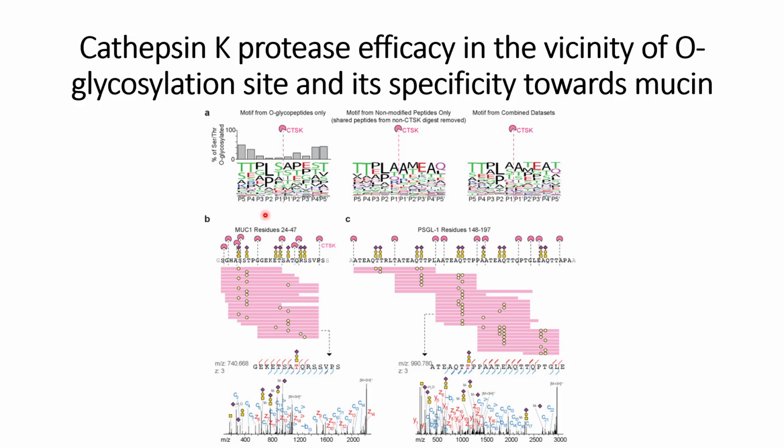And thereafter they treated them with this CTSK, and afterwards they did glycoproteomics on the peptide.